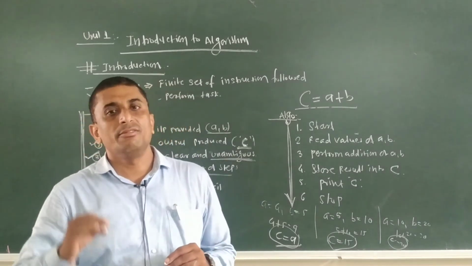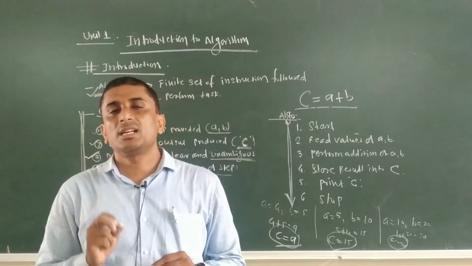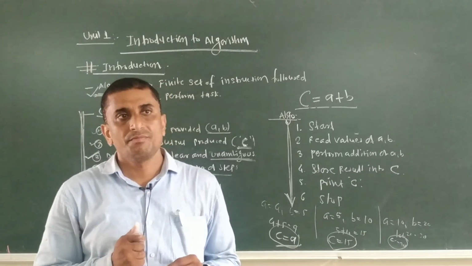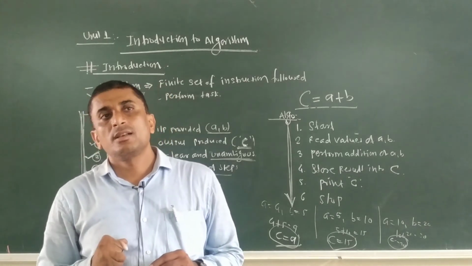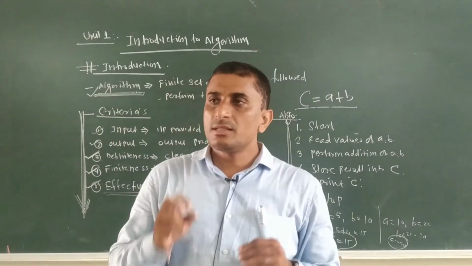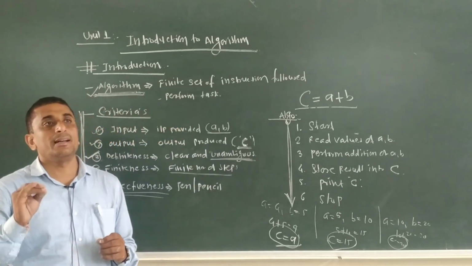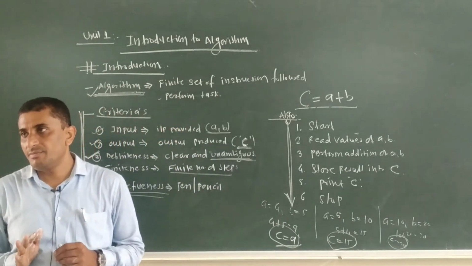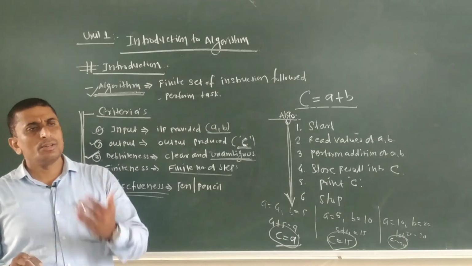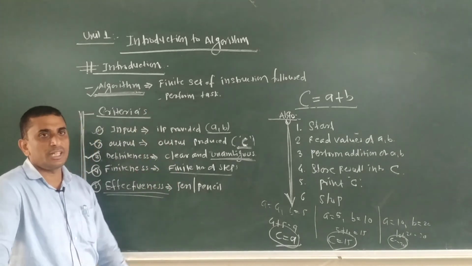Finiteness, in the sense of the number of steps: the algorithm must terminate, it must be completed within a given number of steps, that we call a finite number of steps. And effectiveness, in the sense that any algorithm must create a result-oriented analysis of the existing system. So here we are introducing the different basic phenomena and criteria for an algorithm.